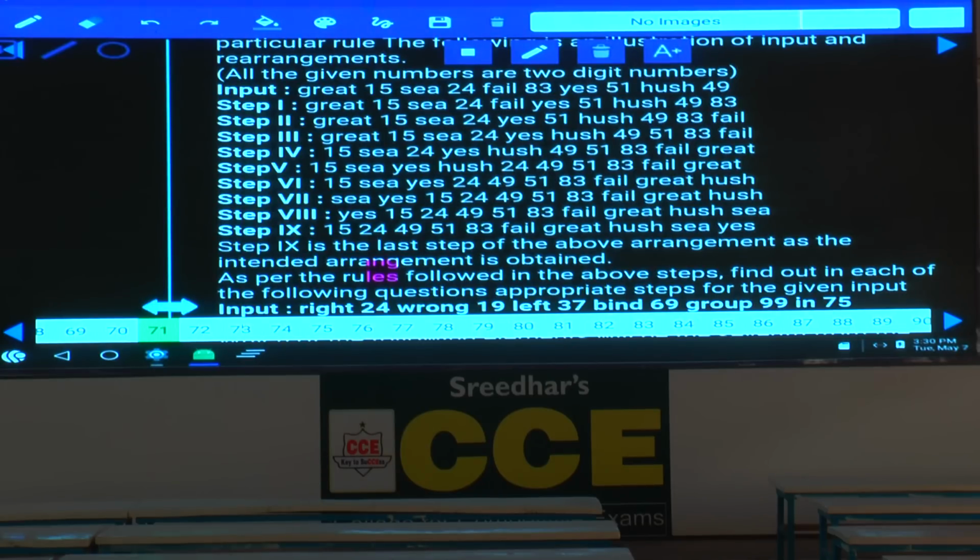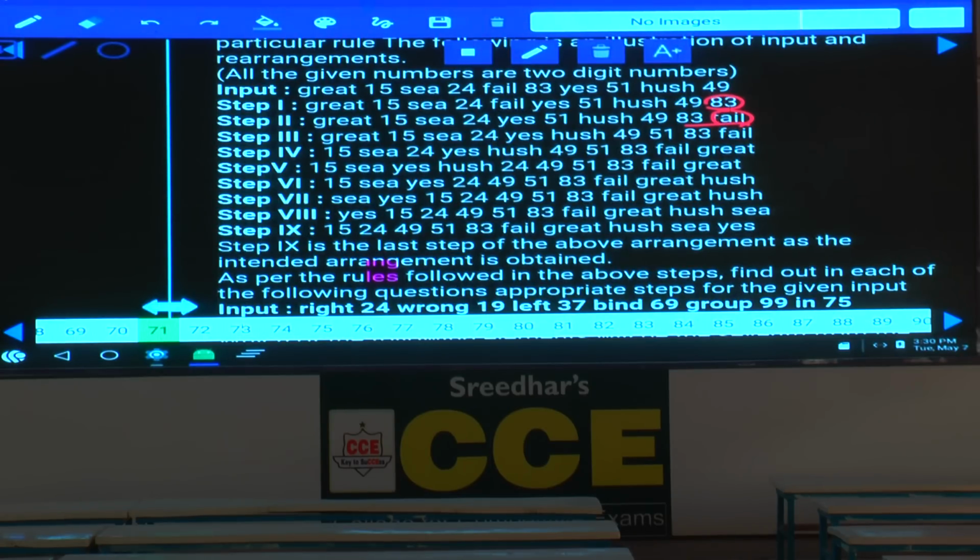Now compare input and step 1. What is the only change we can have? Now 83, the highest number, is arranged at the last place in step 1. And in step 2, 83 shifted to the next place and fail is arranged at the last place, isn't it? And after this, 83 and fail. And in the third step, tell me what is happening in this third step here?